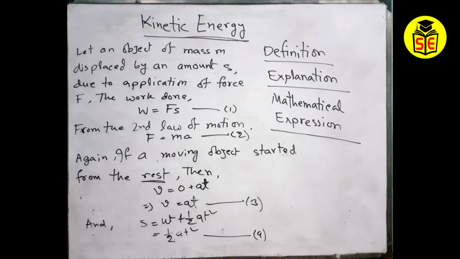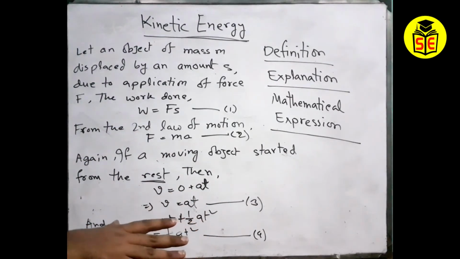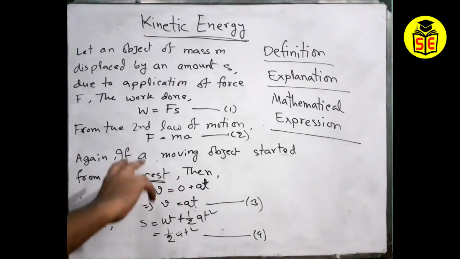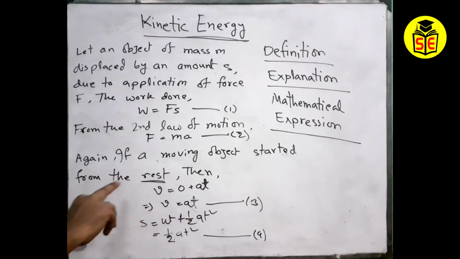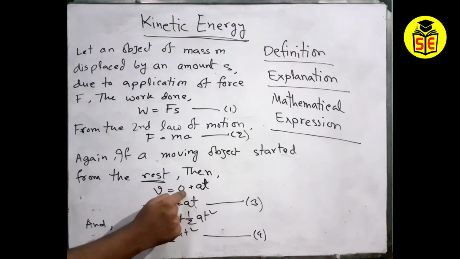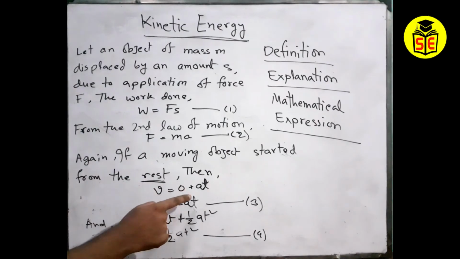I am numbering the equations just for remembering which equation gives what. From the third equation we got v equals at. From the fourth equation we got s equals half at square. So those equation numbers help me remember what we are getting. The more equations you use, the more it helps to remember those things.